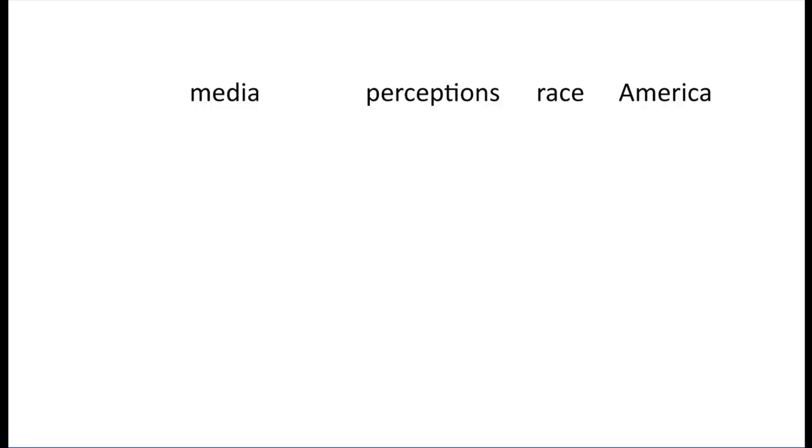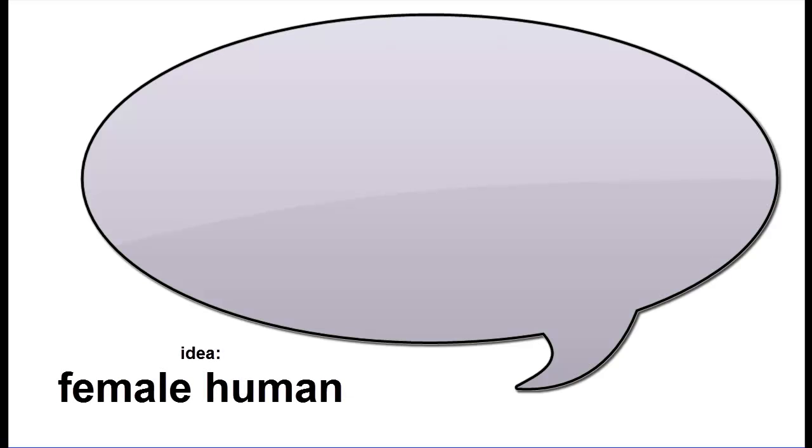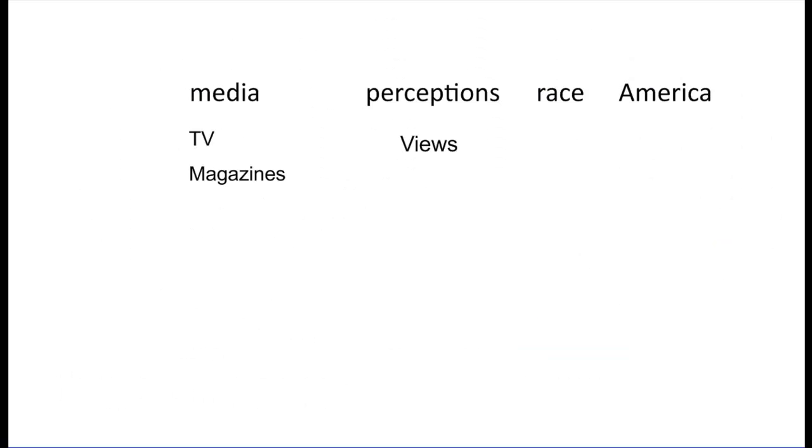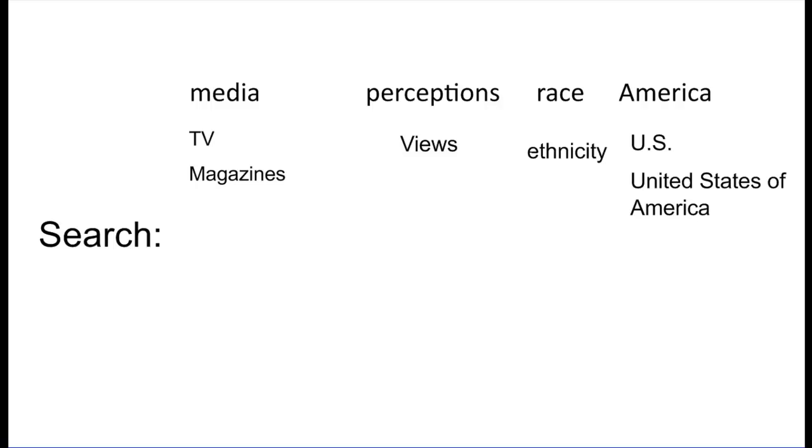This is a fantastic start, but we have one more problem we can solve. See, we talk about ideas in a variety of different ways. Some of these words have different connotations, but may be effectively the same when we're talking about database searches. For example, if I wanted to talk about a female human, I could say woman, lady, girl, female, etc. That's one idea described by several different words. I can account for this variety of language by brainstorming alternate words and trying different searches with some of the different keywords I've brainstormed.